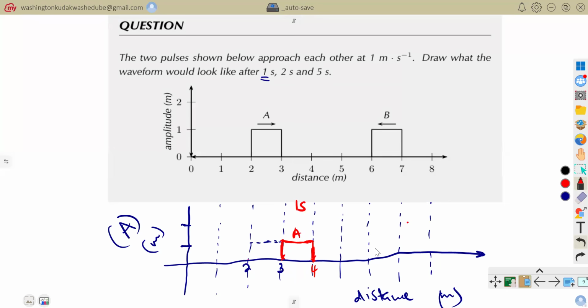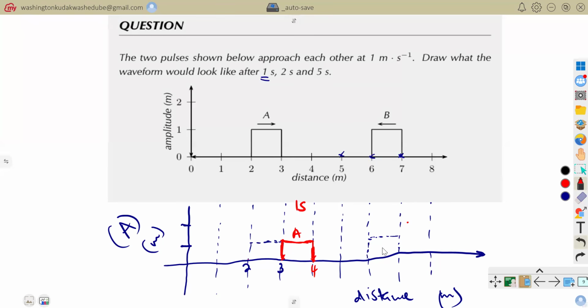And then for B, initially, it is in between what? 6 and 7. And then it is having an amplitude of 1. And then after 1 second, it would have moved what? 1 meter. So 7 will now be at 6 and 6 will now be at 5, because we are just moving the start point of this pulse to be at 6 now, and then the end point to be at 5.